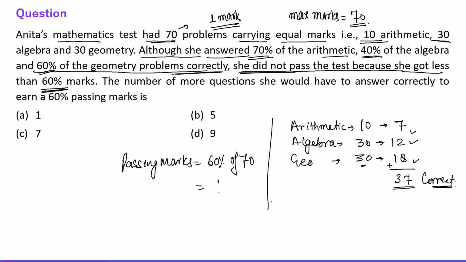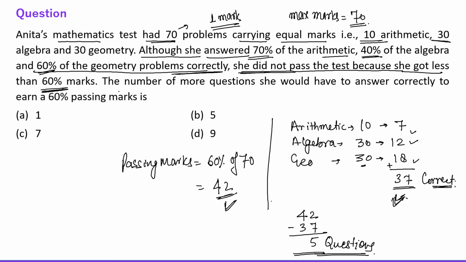So it means passing marks are 42, right? 60% of 70 is 42. Fine. See, everyone, 42 marks are required to pass, but she is getting 37 marks, right? So how much less? So 42 minus 37. This is 5 questions she had to solve more, right?